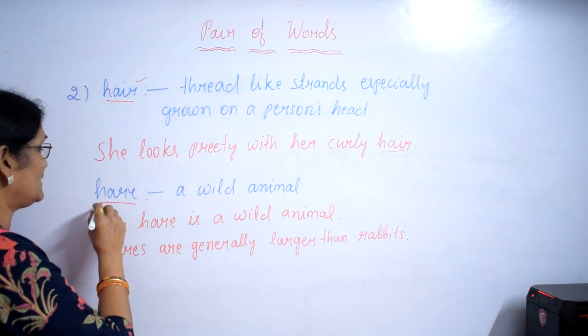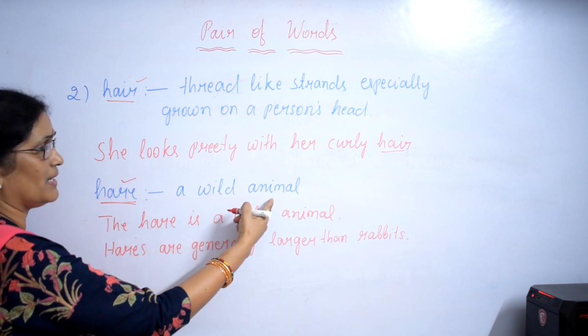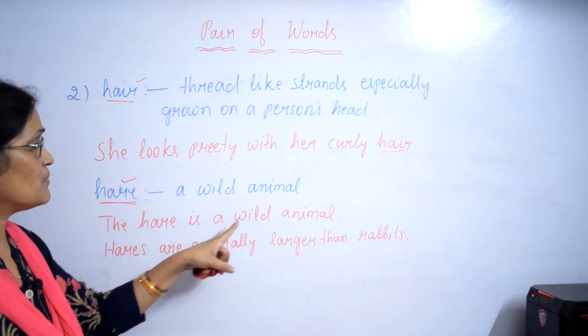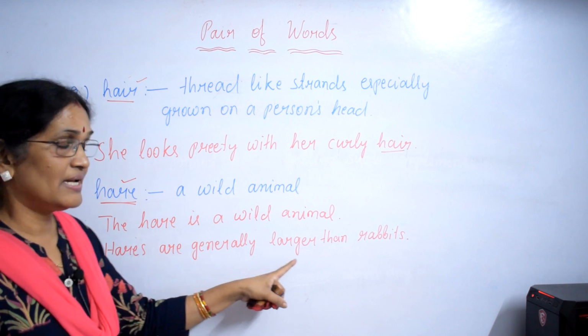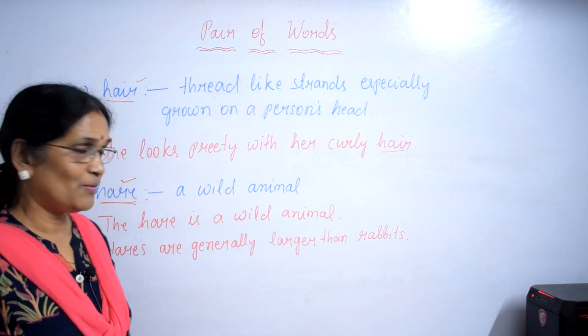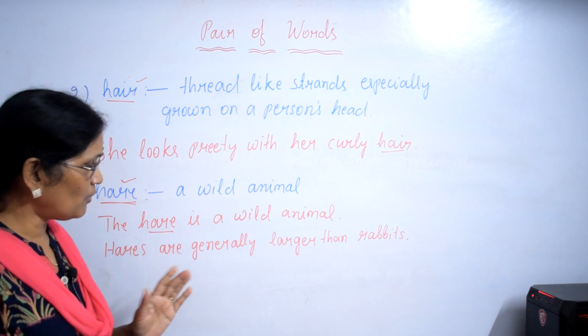Then hare, another word, H-A-R-E, also a noun: a wild animal. The hare is a wild animal. Hares are generally larger than rabbits. Hare is used as a noun. I hope you got my point.